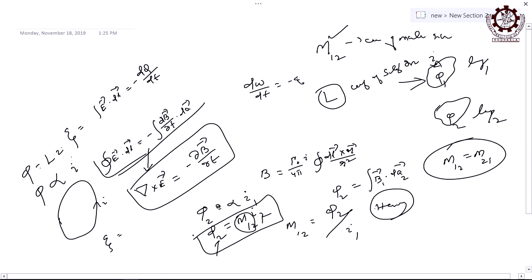This is equal to the induced EMF times I, the strength of current, that is, potential difference multiplied by the charge rate. This is power, not work, power. dW by dt is the power generated, W is the work done. So, if that work is done in time t, then the rate of work done is power, P, given by minus EMF multiplied by the current in that loop, right.